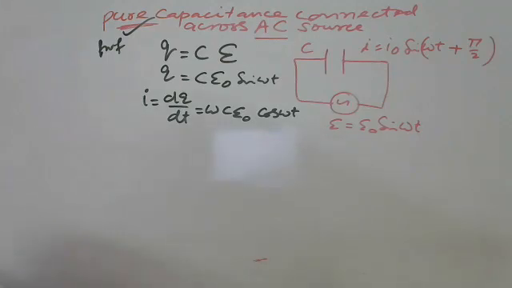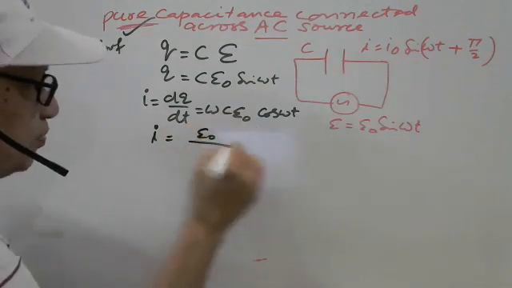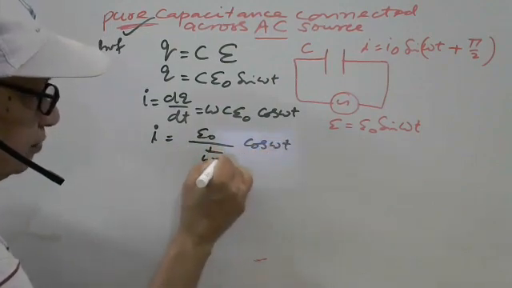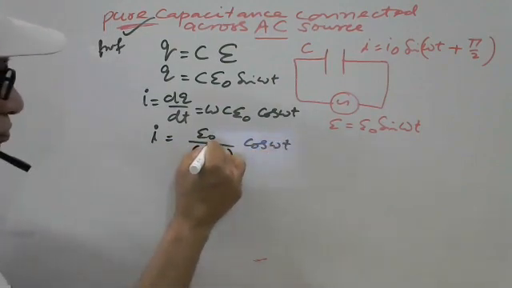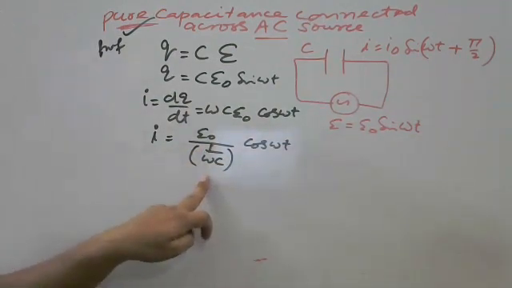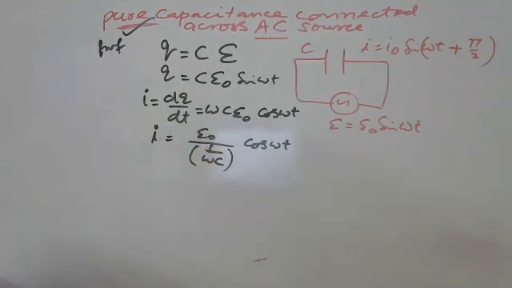Now it can be written like this: I equals E naught upon 1 upon omega C. Is it okay? It can be written, omega C comes here. I think it is simple.